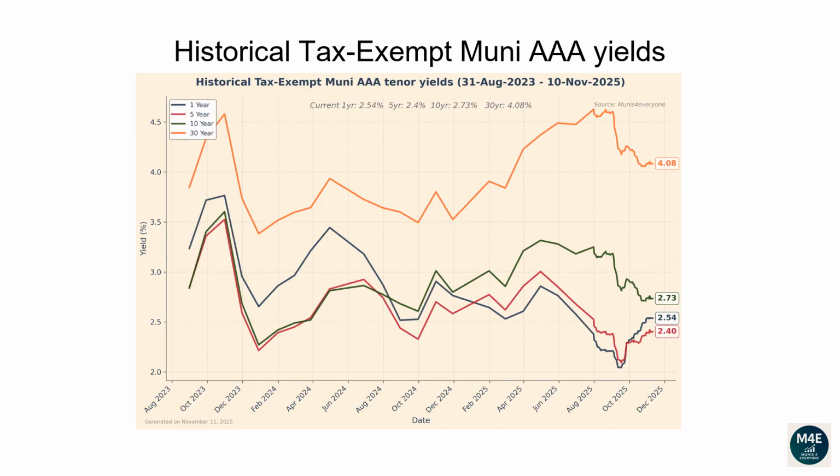This line plot and the next plot show how each tenor of the Muni yield curve has changed over time. From the 31st of August 2023 to the 10th of November 2025, the 1-year yield has dropped from 3.24 to 2.54. The 5-year yield has dropped from 2.85 to 2.4. The 10-year yield has dropped from 2.84 to 2.73. The 30-year yield has increased from 3.85 to 4.08.